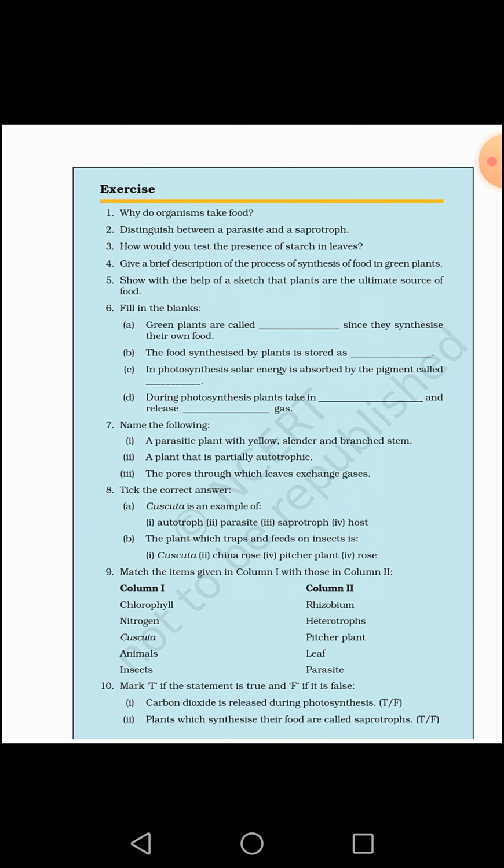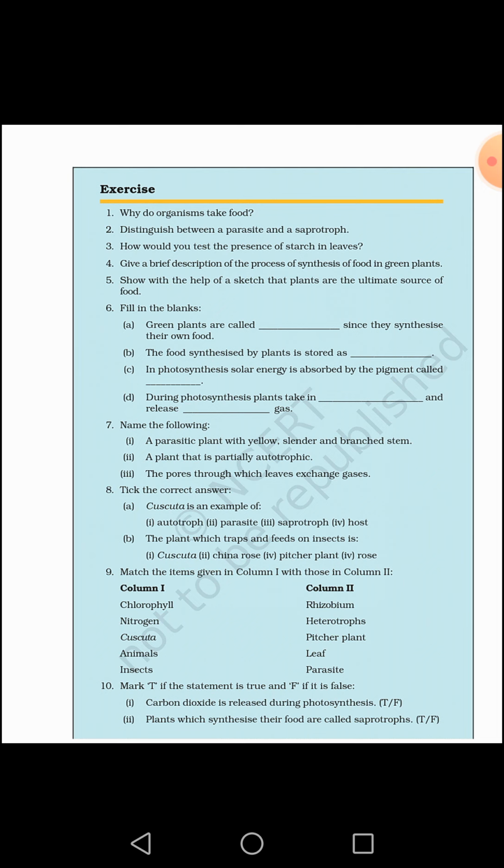So in this question you have to make a flow chart with the help of some diagram. Now fill in the blanks. Green plants are called dash since they synthesize their own food. Green plants are called autotrophs. There are two categories of animals, autotrophs and heterotrophs. Autotrophs can make their food themselves, whereas heterotrophs cannot make their food themselves. So in first fill up you will write autotrophs.